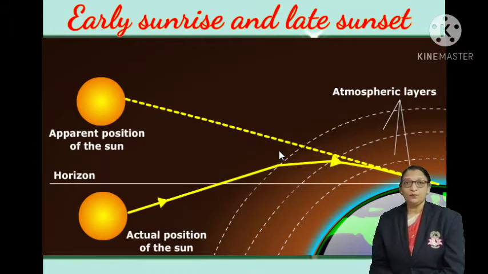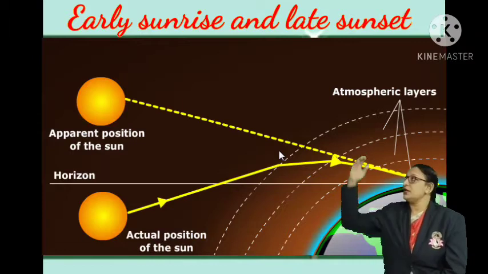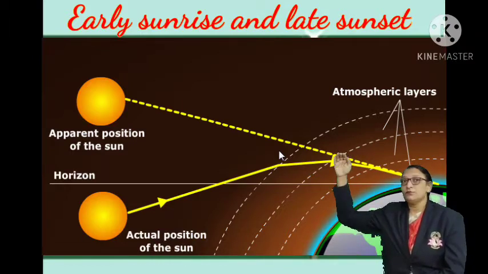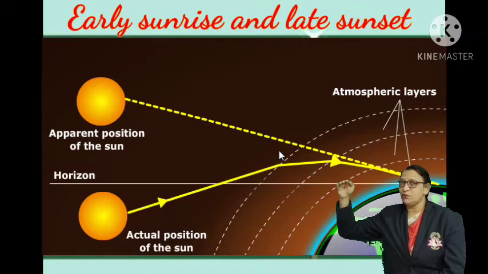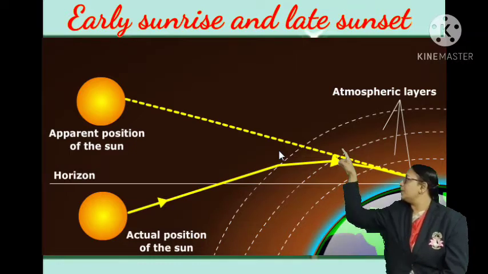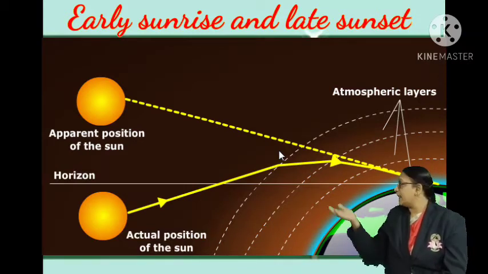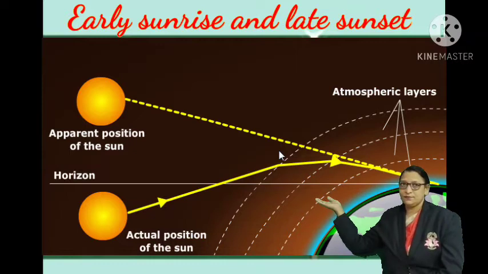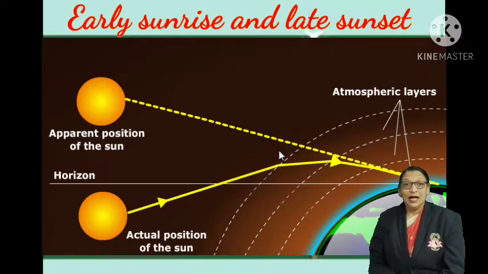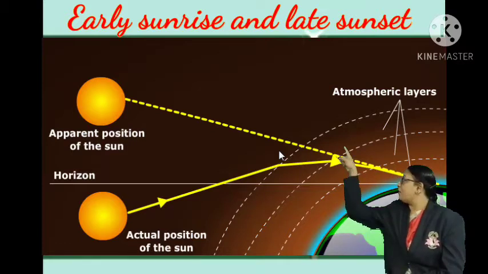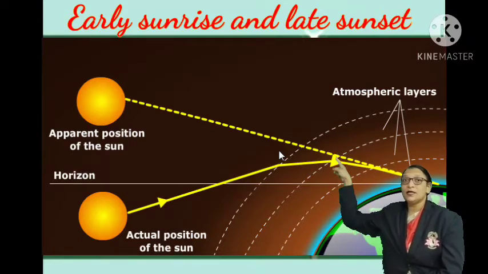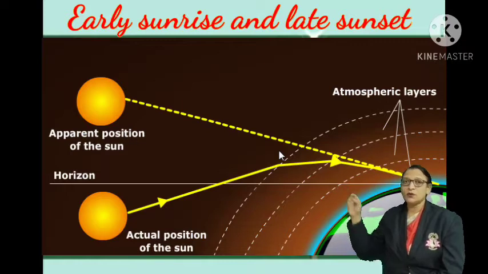As we know, when the sun rises in the east, the sunlight falls from the vacuum to the atmosphere of earth. The upper layer of the atmosphere is a little warmer than the lower layers. As a result, the density of air in the atmospheric layers is also different.